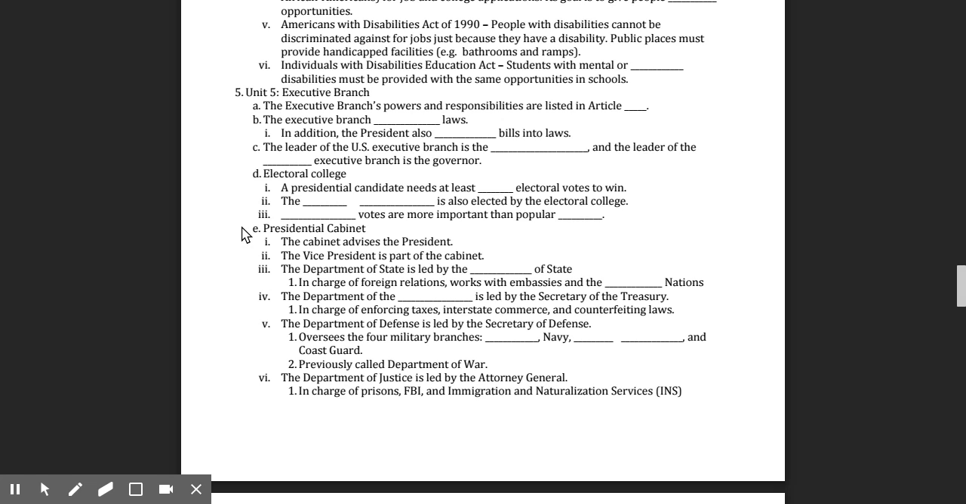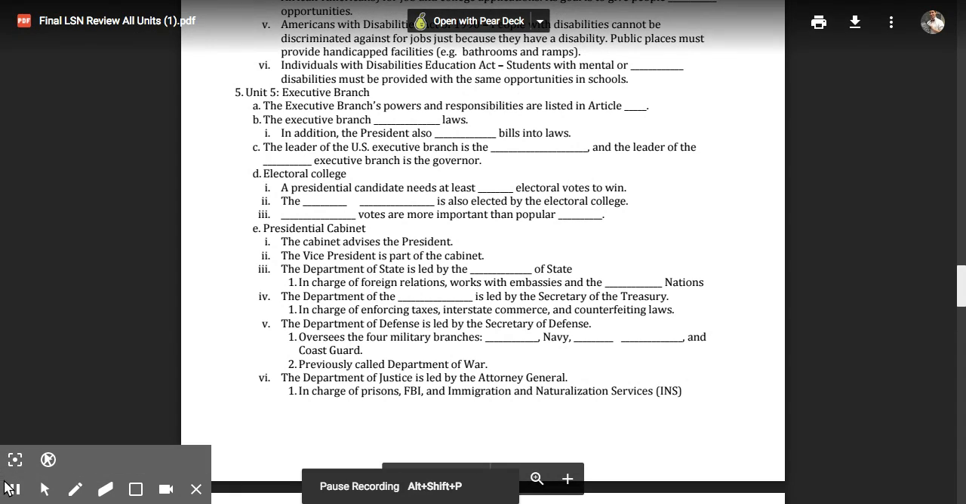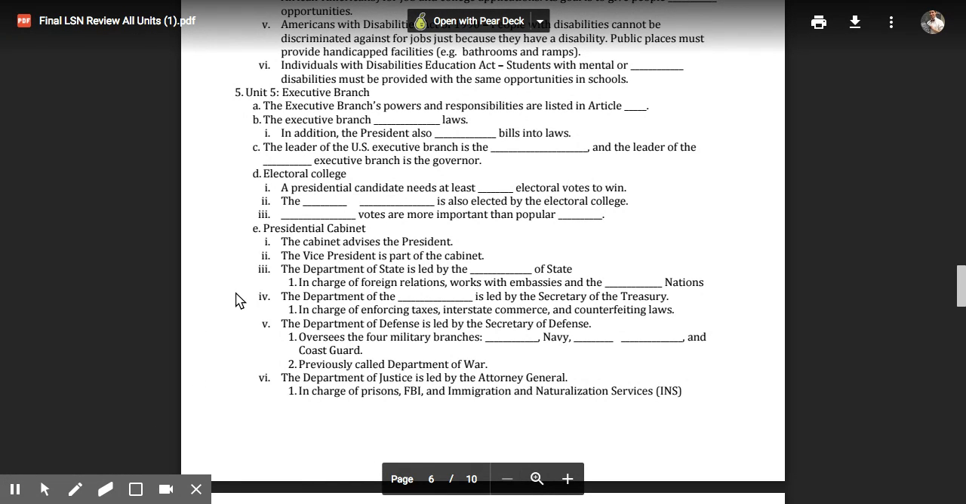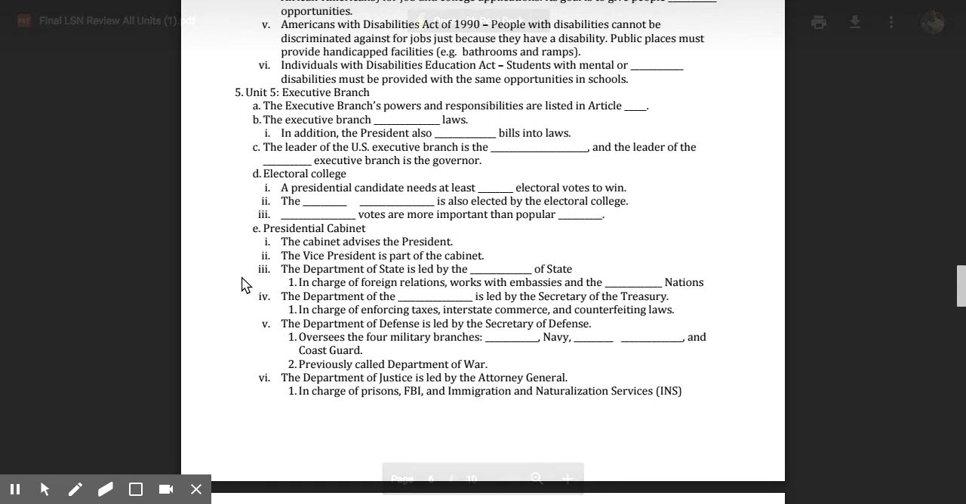The Presidential Cabinet. The cabinet advises the president. The vice president is part of the cabinet. After the vice president is the Department of State, and it is led by the Secretary of State. It is in charge of foreign relations. It works with embassies and the United Nations.